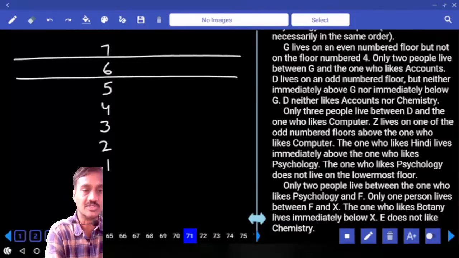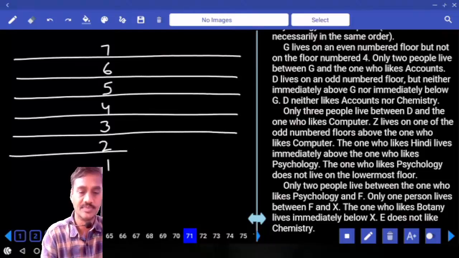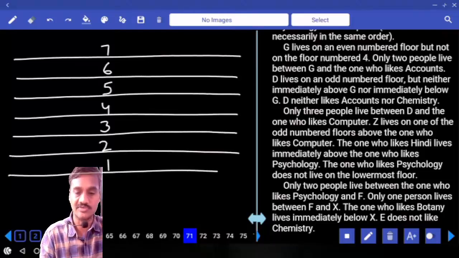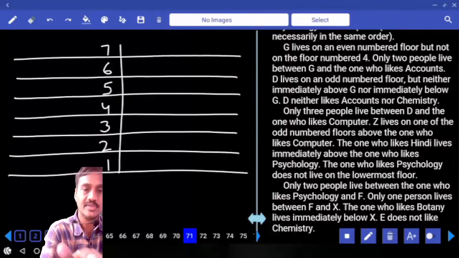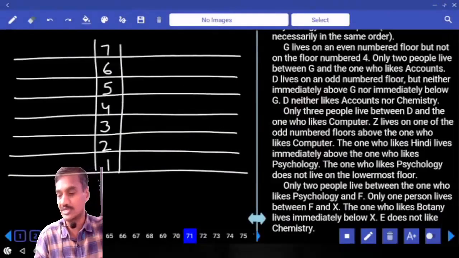And 7 persons are staying on these 7 different floors, and at the same time each one of them likes a different subject as well. Then whenever floors are given, write down the floors at the center and extend the lines like this, wherein you can write down 2 possibilities simultaneously.